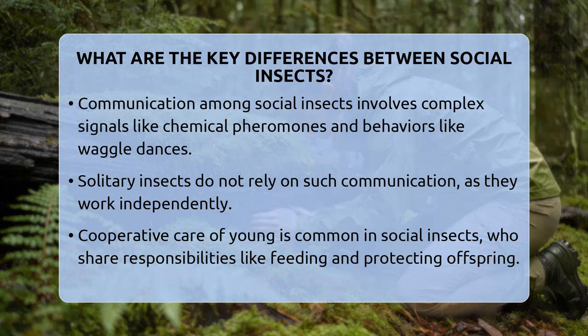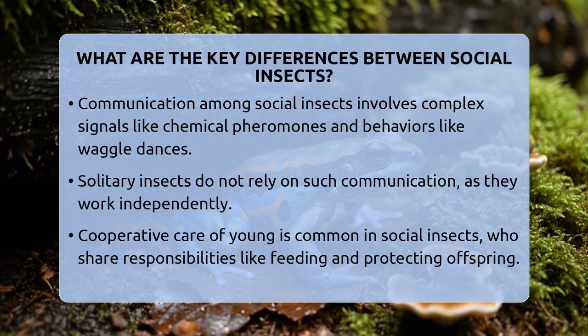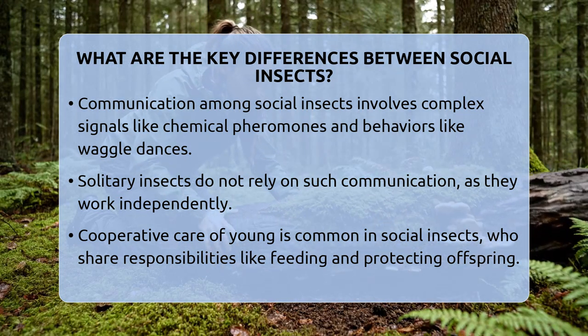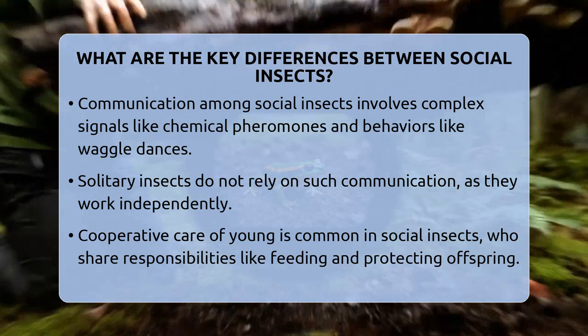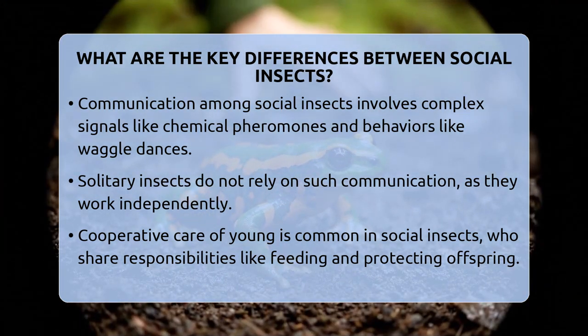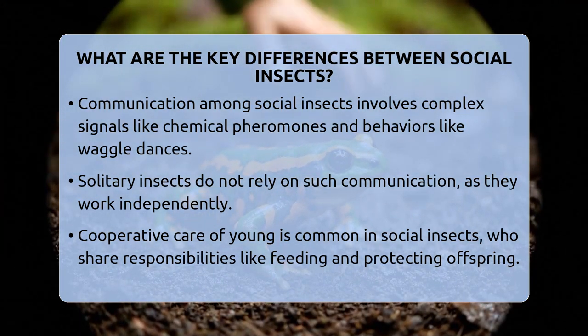Communication is another big difference. Social insects use complex signals like chemical pheromones to coordinate activities. Honeybees perform waggle dances to tell others where food is located. Solitary insects don't need such communication because they work alone.